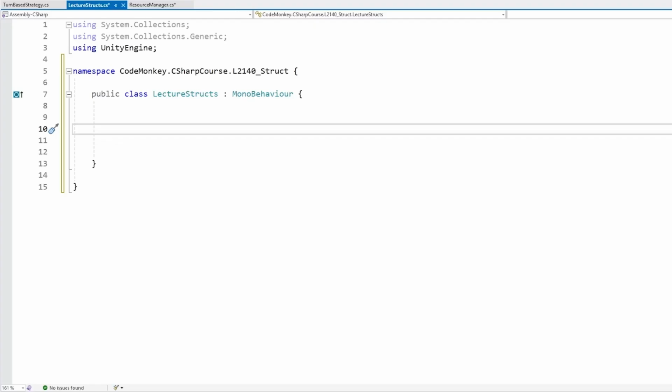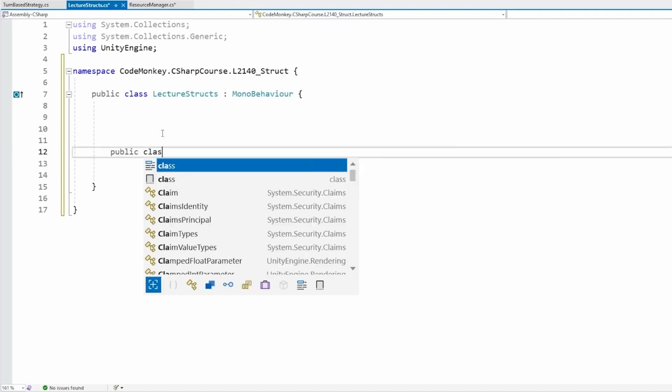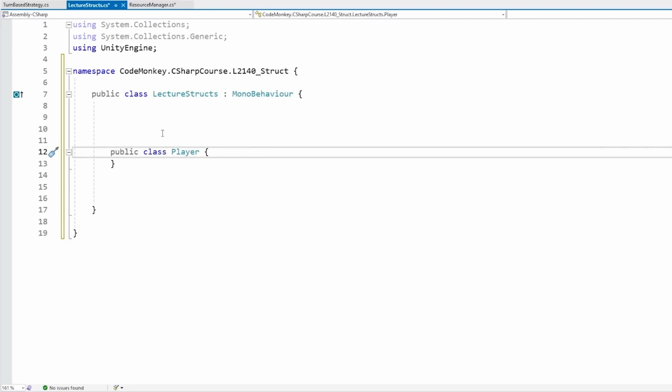Okay, so structs, like I said, are pretty similar to classes in how you define them. You'll literally just swap class for struct. So for example, let's make a class named Player. Right now, this is a class, and just by swapping this into struct, yep, now this one is a struct. So that's it, super simple. However, just doing this has some really important implications. The main one is how classes are reference types and structs are value types, which is what we covered in the last lecture.